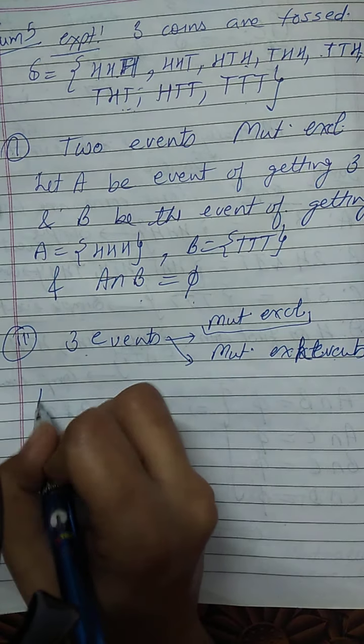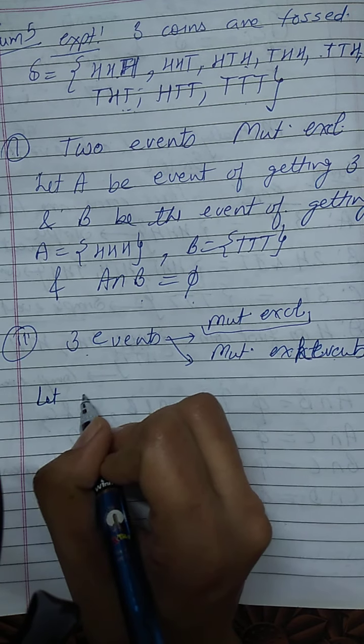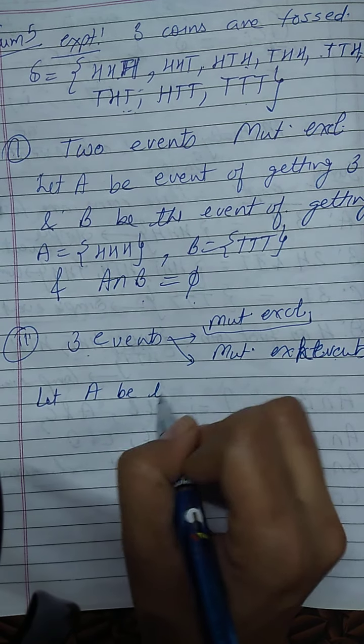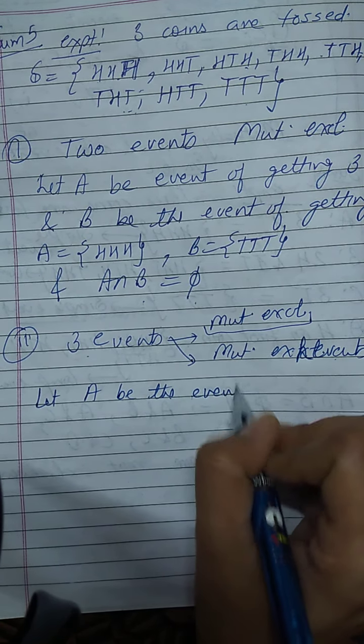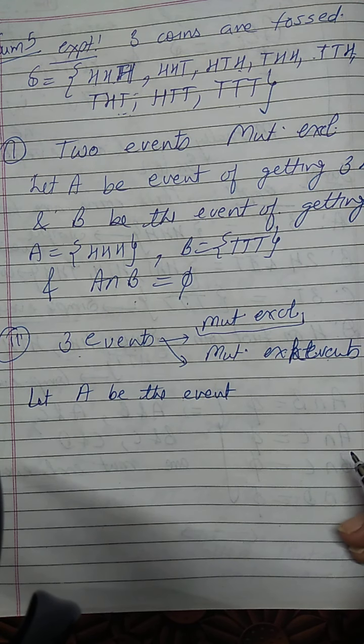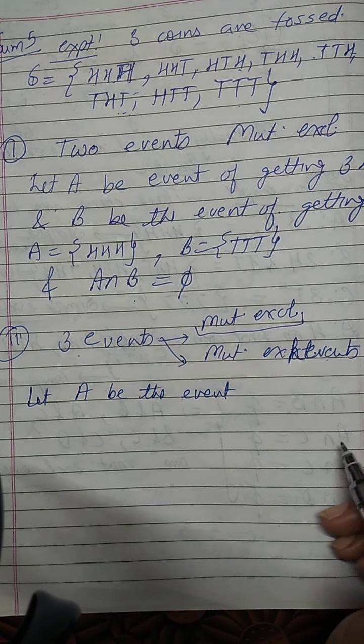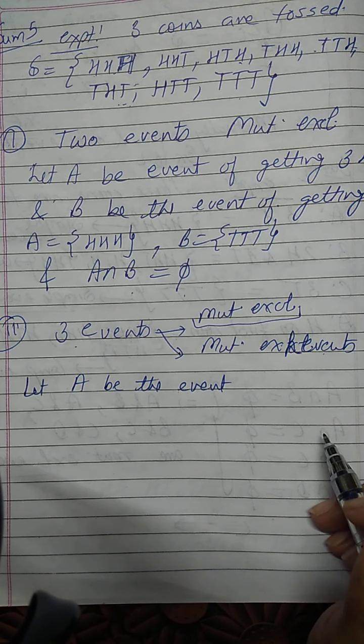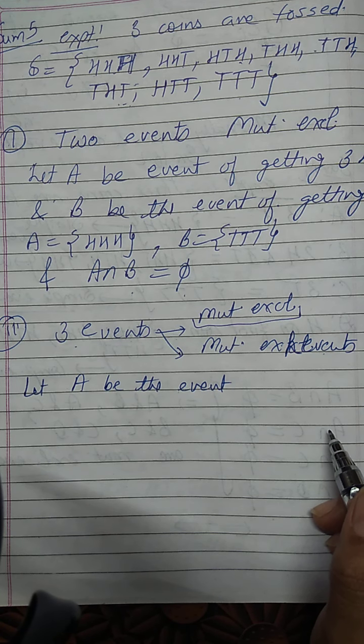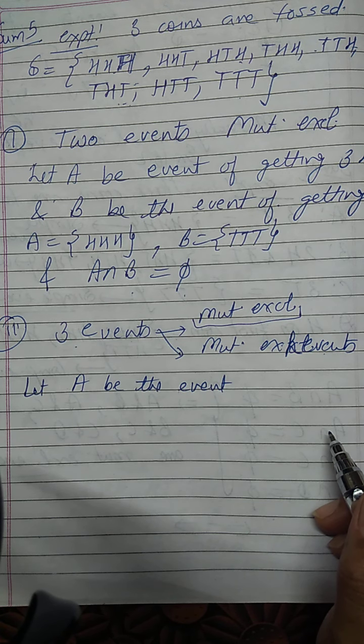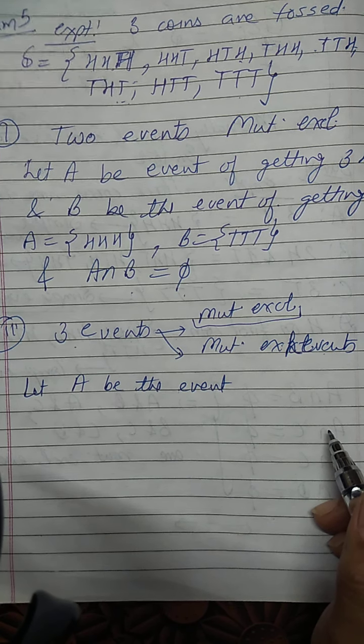So we can define, let A be the event. So here actually comes the important part. We have to think how I can define the events, like A intersection B should be phi, A intersection C should be phi, B intersection C should be phi, and when I take the union, okay, the union must give me all the complete sample space, right?